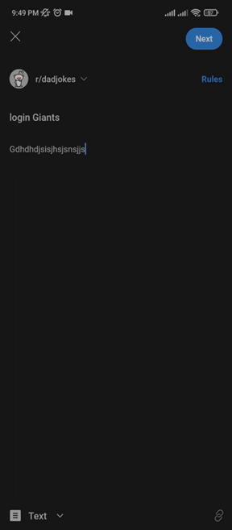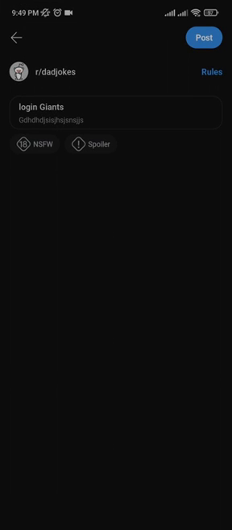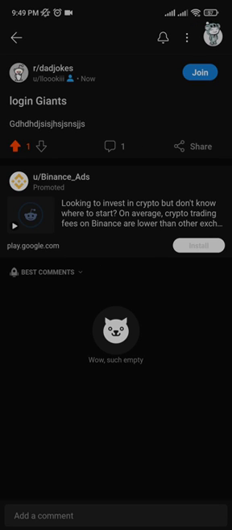After you have written everything you want, or you have entered whatever the data needs to be provided, you need to click on next. After you click on next, you can click on NSFW if it's a 18 plus thing or not safe for work, and if there's a spoiler, you can click on the spoiler or both. After you are done clicking all of these, you can simply click on post, and it will be posted in a few seconds. So you guys can see my text has already been posted, and if you want to delete this, you have to check our next video.